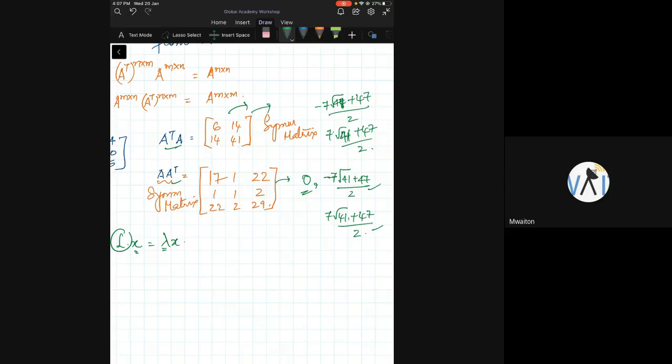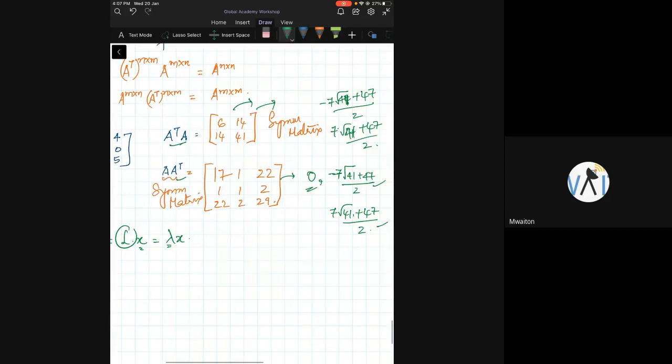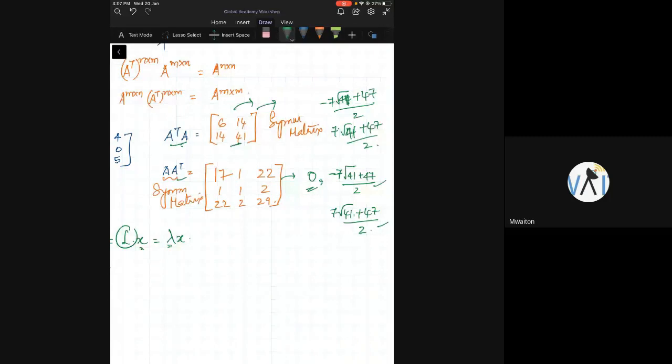This is exactly where you're going to see the beauty of eigenvalues. You see, A transpose A and A A transpose have the same eigenvalues, despite the fact that one is a 2 cross 2 matrix and the other one is a 3 cross 3 matrix. You seeing that? This was a 3 cross 3 and that was a 2 cross 2, but these two values are the same. Why should it be so? Are you getting this?